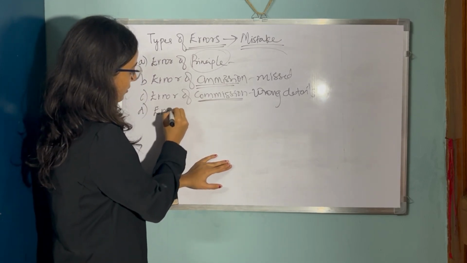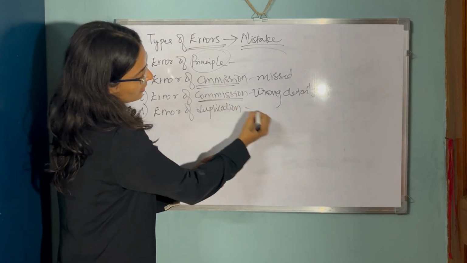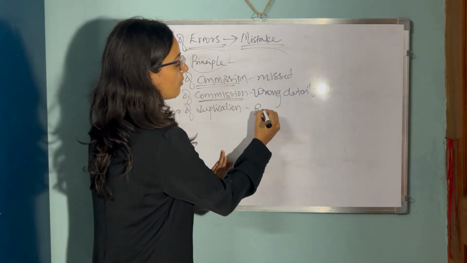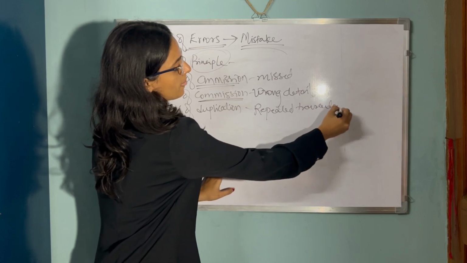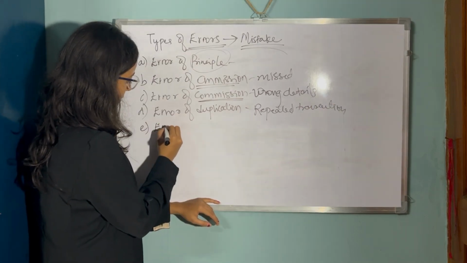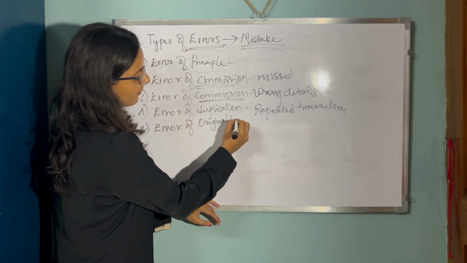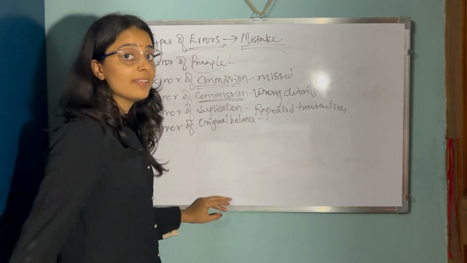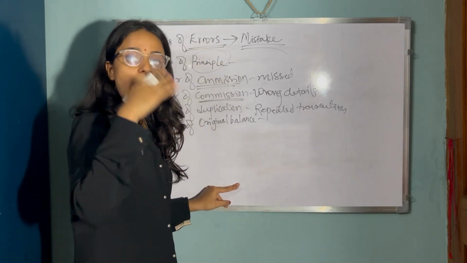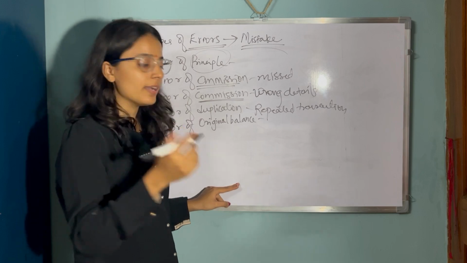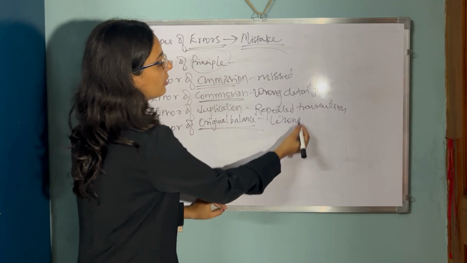Next is the error of duplication. Very easily understandable: repeated transactions. This is the error of original balance. What it is: when the first original entry, I mean the opening entry itself, is wrong and it is carried on, and all the transactions are added or deducted. So the original balance itself is mistaken or wrong.